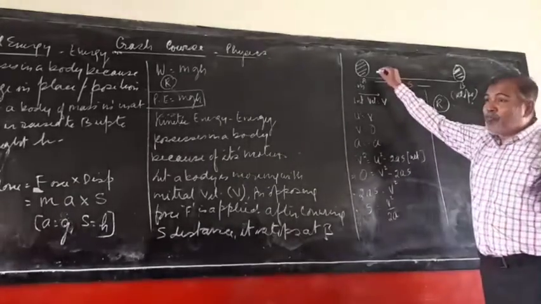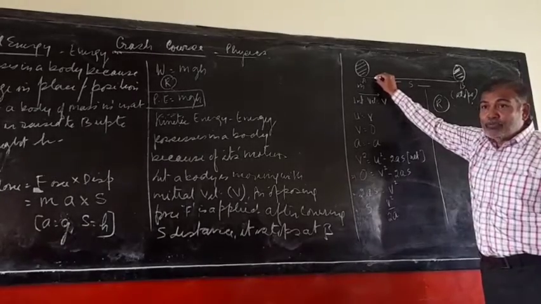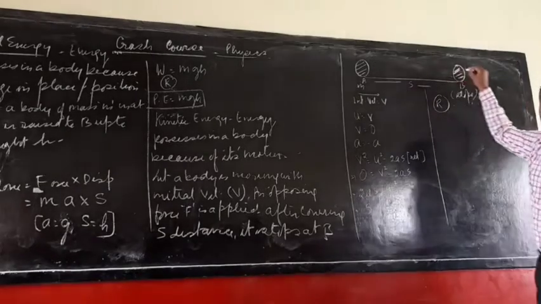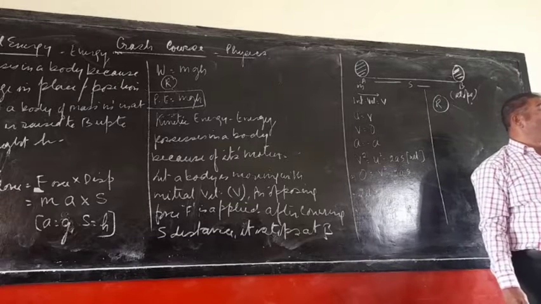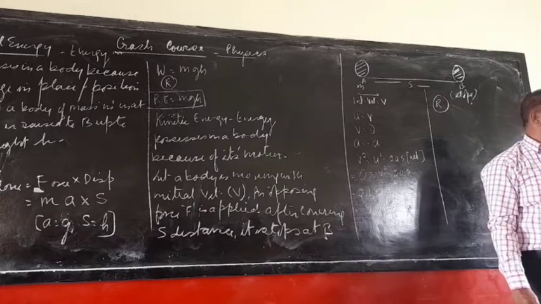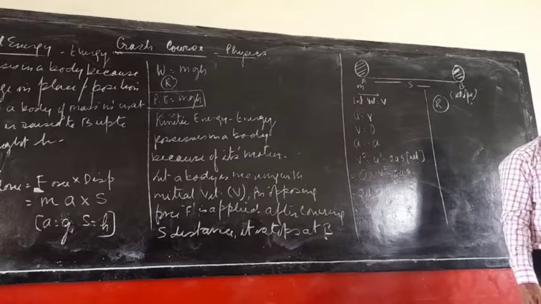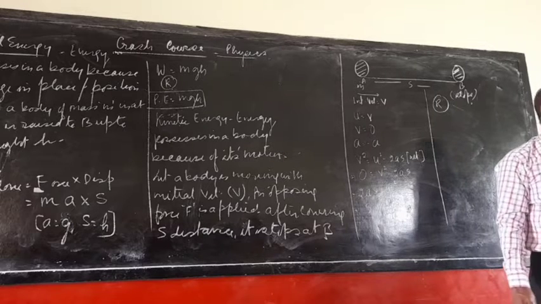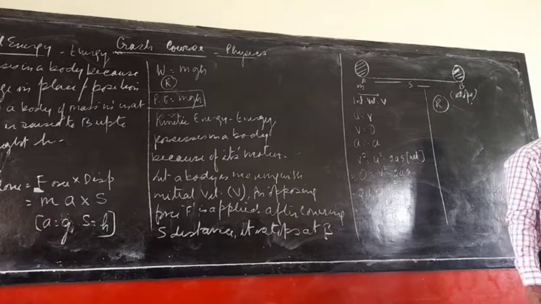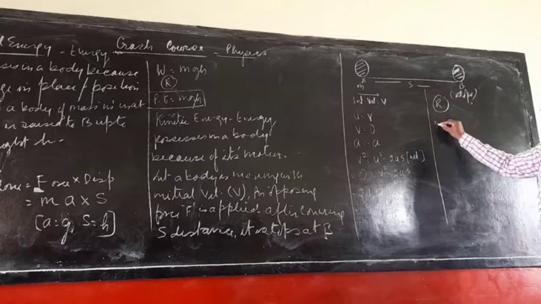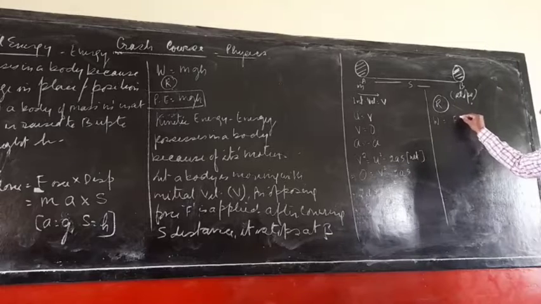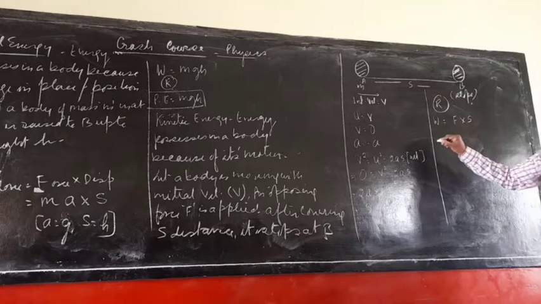So amount of work done by this moving body in moving from A to B is equal to amount of kinetic energy possessed in it. क्योंकि why? Because this body was in motion. तो motion में कौन सा एनर्जी होगा बच्चे उसमें? Kinetic energy.